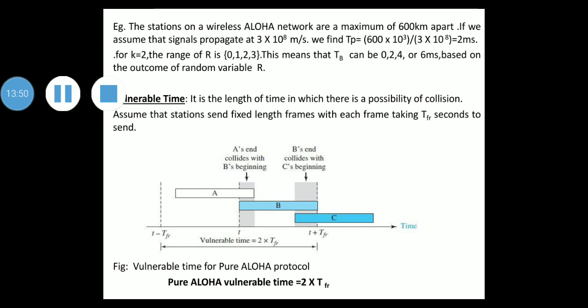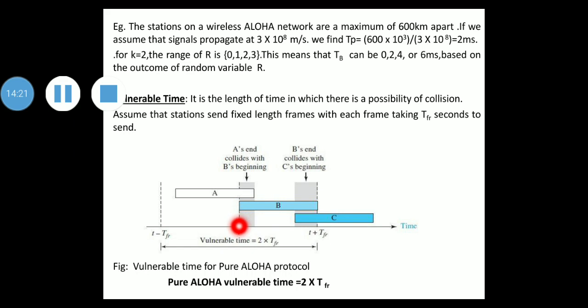Next we will discuss vulnerable time. What is vulnerable time? It is the length of time in which there is possibility of collision. Assume that stations send fixed length frames with each frame taking TFR seconds to send. This figure shows the vulnerable time for station B. Station B starts to send a frame at time T.